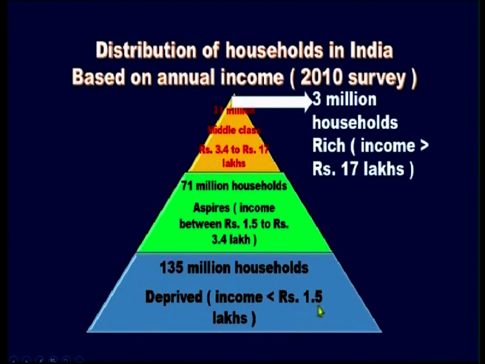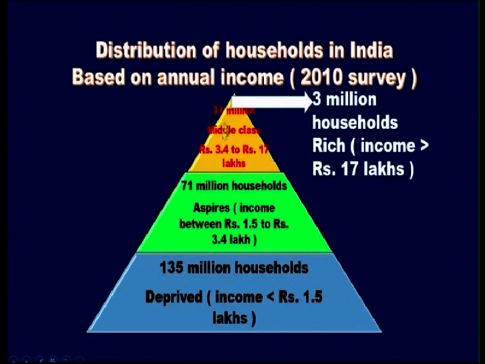You can see at the bottom there are 135 million households. These people are called deprived. Deprived means very poor people. Their annual income is less than rupees 1.5 lakhs. And above that is 71 million households. These people are called aspirers. Aspirers means who still have some hope, who are still striving to get better income. So, their income is between rupees 1.5 to rupees 3.4 lakhs.